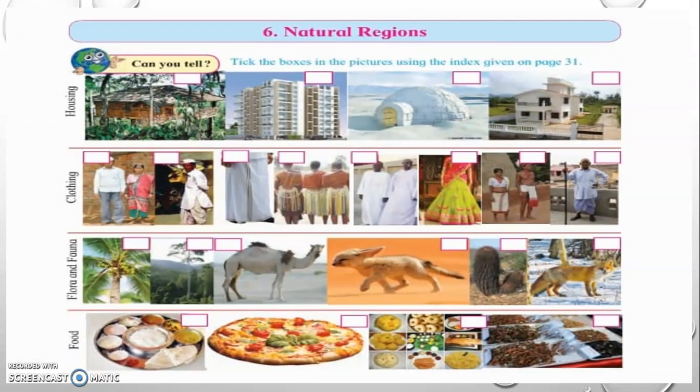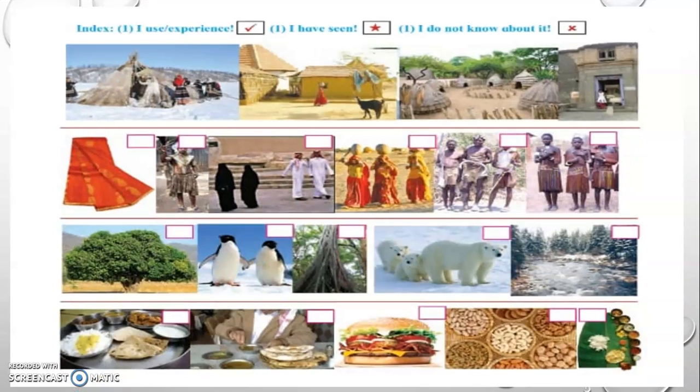Well, to begin with, in your geography textbook, lesson number 6, natural regions, page number 30 and 31. This is an introductory part where some pictures are given to you relating to housing, clothing, flora and fauna, and food. You have to look at the pictures and tick them according to the index given on page 31. So what is the index? The index says that if you have experienced or used something from the picture, like the food you have eaten or the clothing you have worn, you have to put a tick mark.